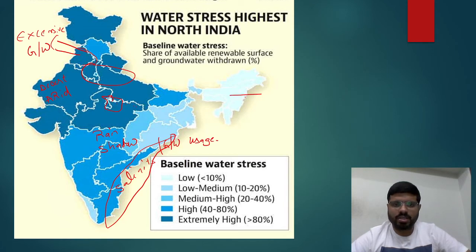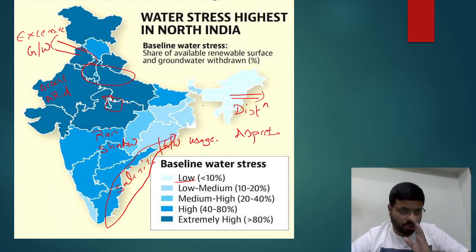Then you can see here, though water stress is less, very low, very minorly somewhere, it is talking about the distribution aspects and inadequate storage capacity. No irrigation here, no storage. That's what you can see here, right?